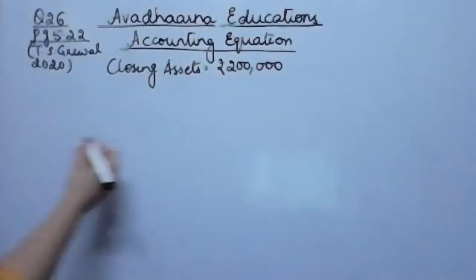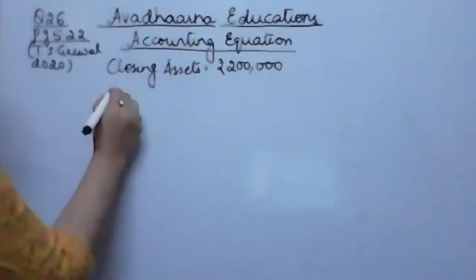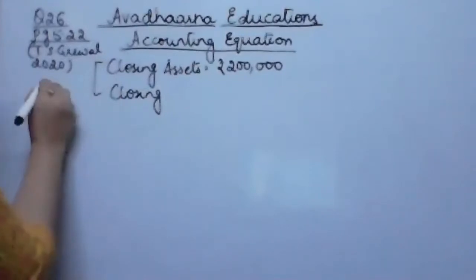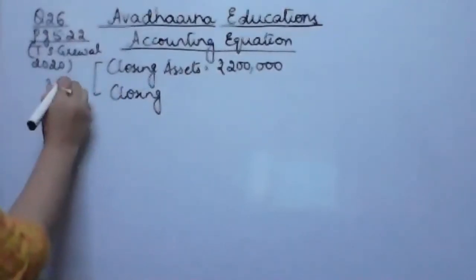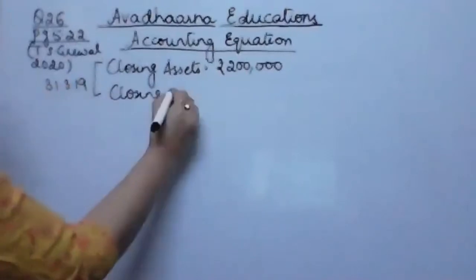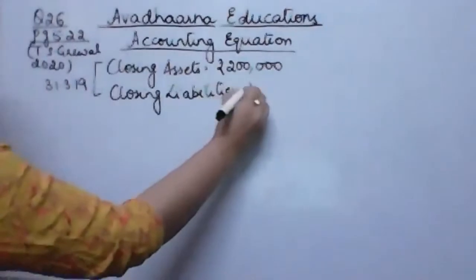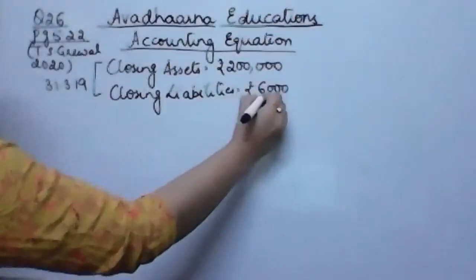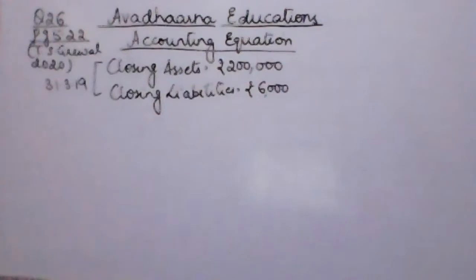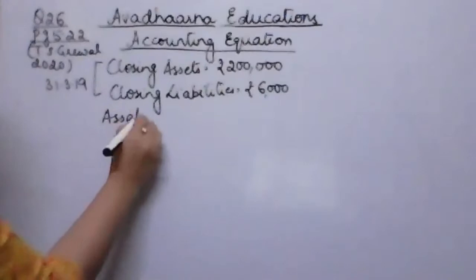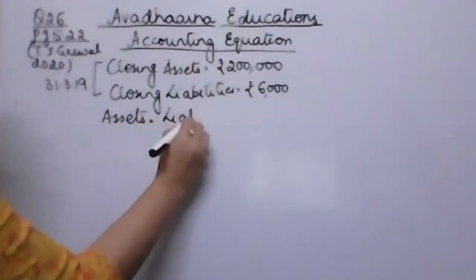Fine. Then your liabilities, external liabilities, same date पे 31st March. See, दोनों चीजें मुझे 31st March 2019 को बैलेंस दे रखा है. So obviously मेरी ये closing liabilities हो जाएंगी. So closing liabilities are rupees 6,000. Fine. Now with this information, I can calculate the value of closing capital, because we know that sum of all the assets is equal to liabilities plus capital.